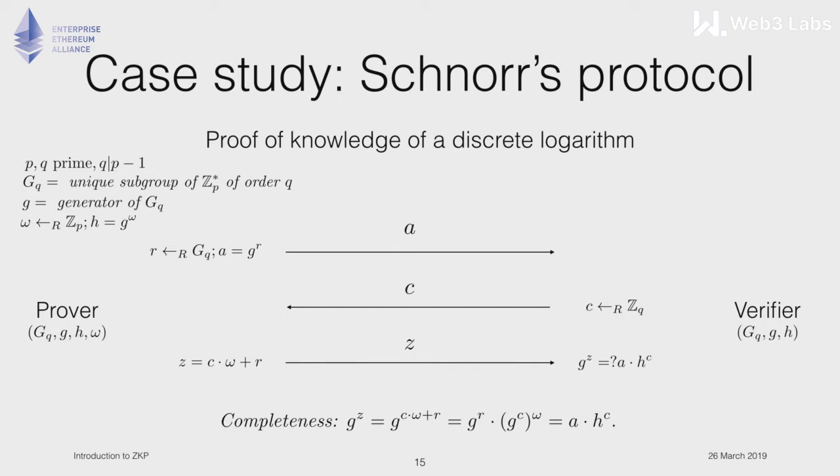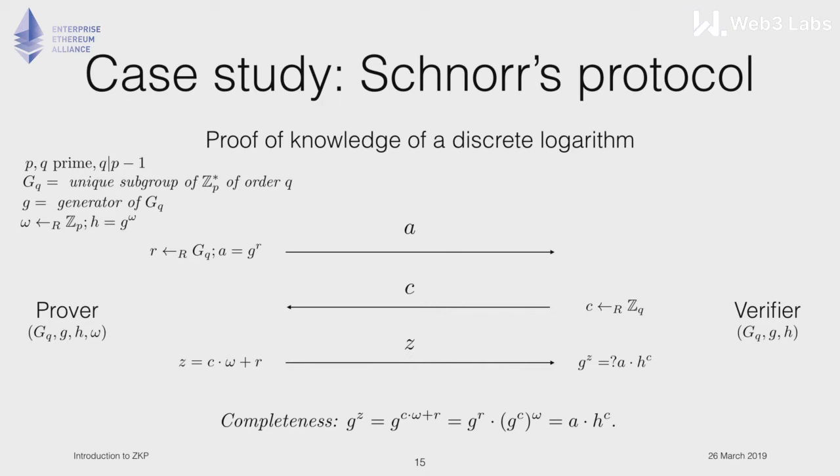First, the prover samples at random a value R and hides it in the exponent of G, so creates G to the R, and sends it to the verifier. Now the verifier creates a random challenge from ZQ and sends it back to the prover, and that's the only thing that the verifier sends back.